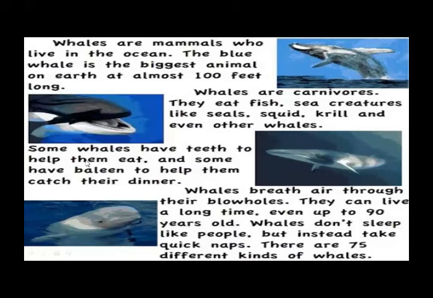Some whales have teeth to help them eat, and some have baleen to help them catch their dinner. Okay, we all have teeth, right? We tear our food and we chew it, right? It helps us in eating. Whereas some other whales have baleen to help them catch their dinner. So they don't have teeth, but their mouth has baleen to help them catch their dinner.